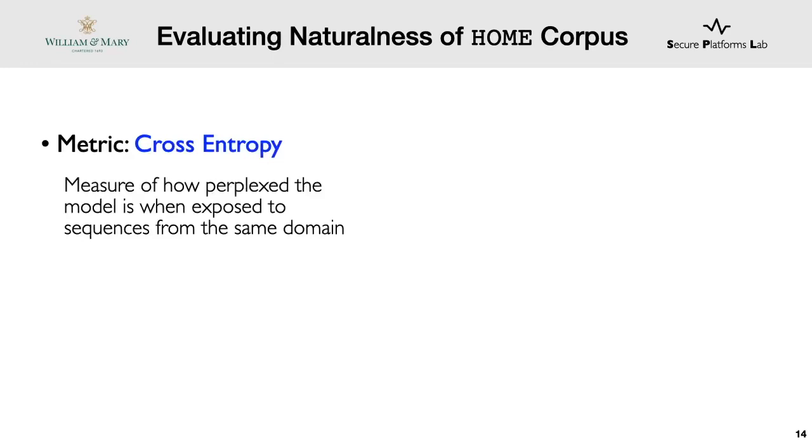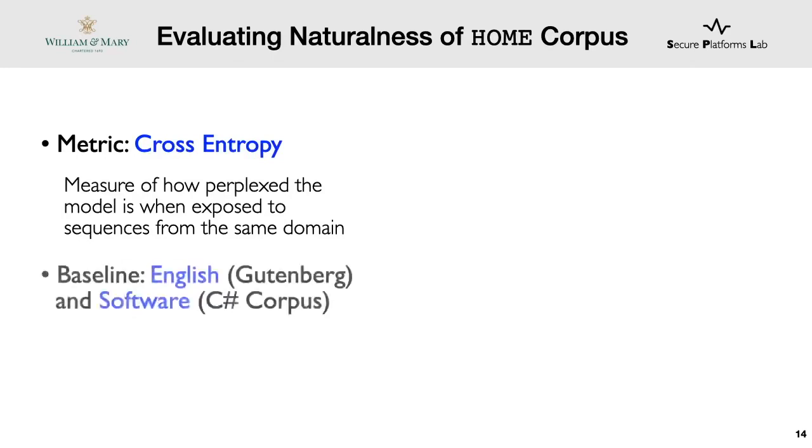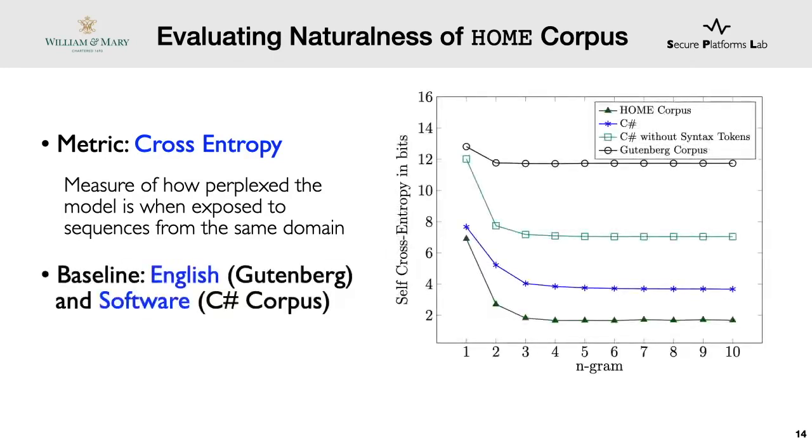We use a popular metric known as cross entropy, which measures how perplexed the model is when exposed to a sequence from the same domain. We compared cross entropy relative to an English language corpus and a programming language corpus.